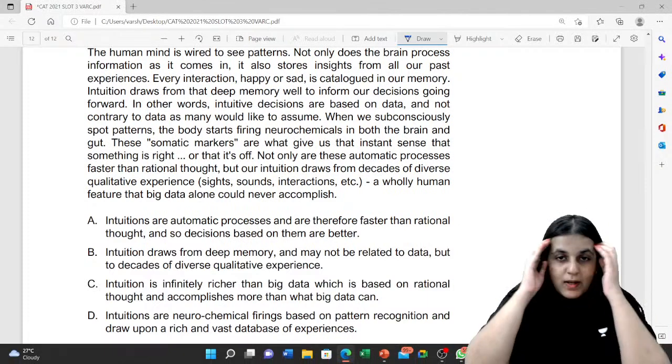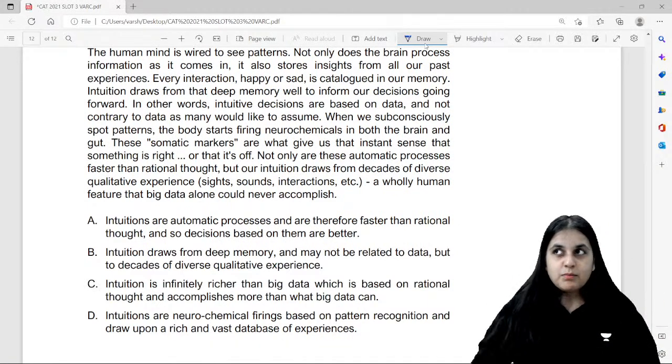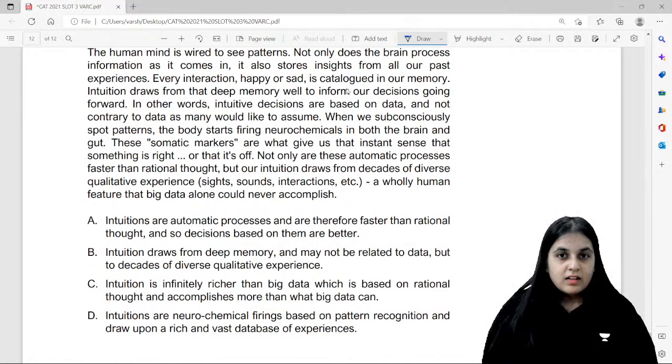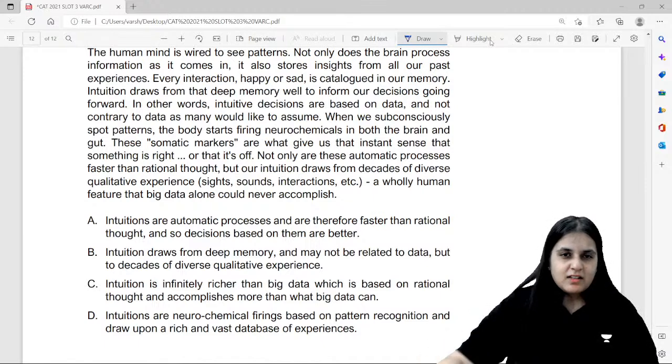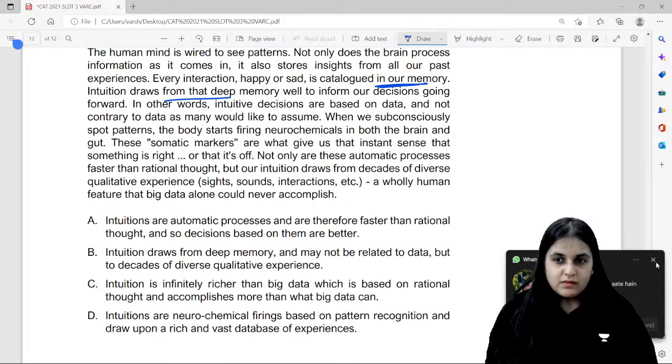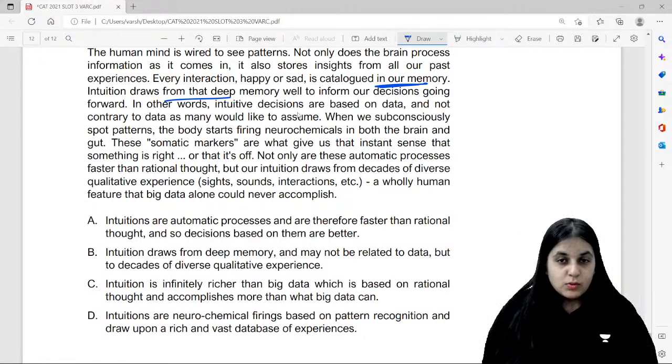The human mind is wired to see patterns. Not only does the brain process information as it comes in, it also stores insights from all our past experiences. Every interaction, happy or sad, is catalogued in our memory. Intuition draws from that deep memory. In other words, intuitive decisions are based on data and not contrary to data as many would like to assume.